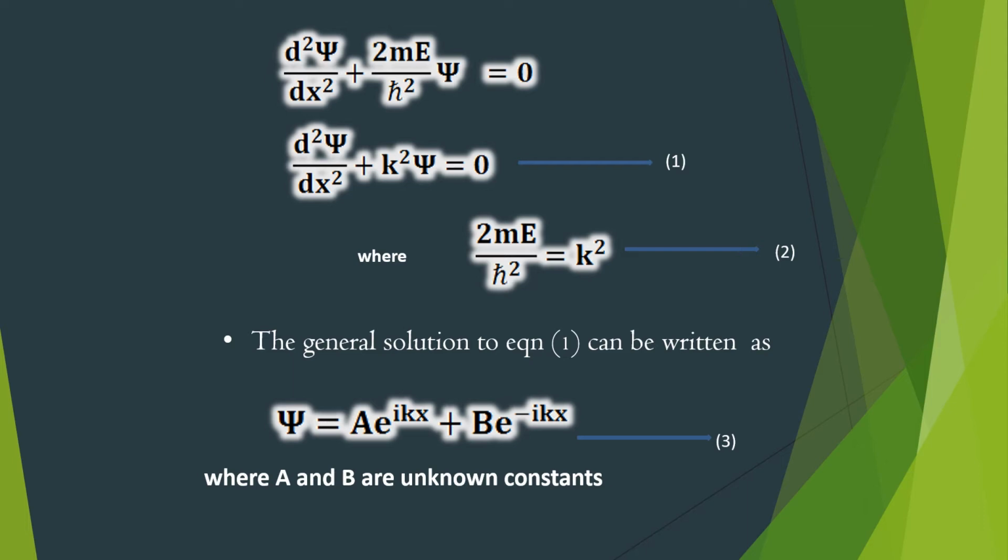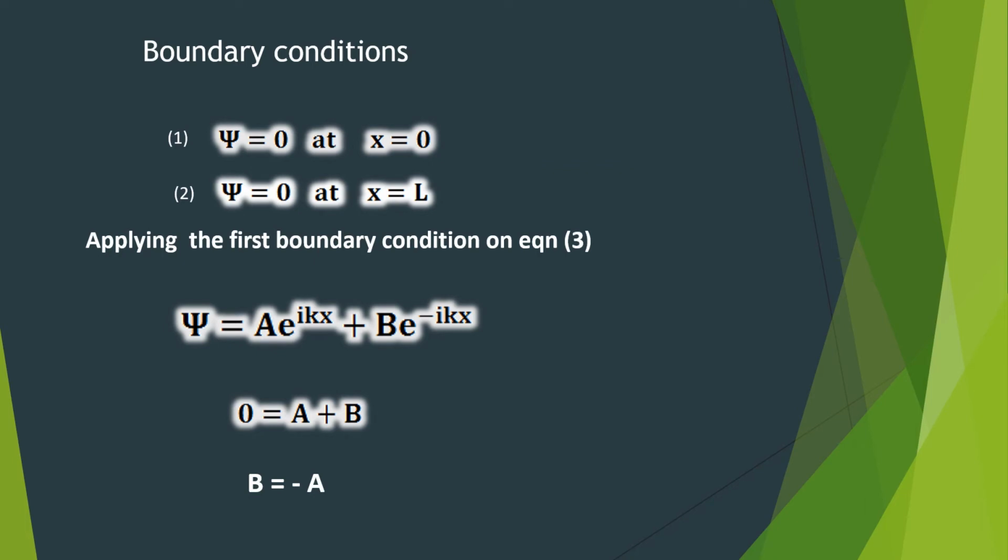The general solution to equation 1 can be written as ψ = A e^(ikx) + B e^(−ikx). Put it as equation number 3. Here A and B are constants. So altogether we have to find three unknown constants, small k, capital A and capital B. Now, in order to find the three unknown constants, we apply two boundary conditions. The first one is given as ψ = 0 at x = 0, and the second condition is given as ψ = 0 at x = L.